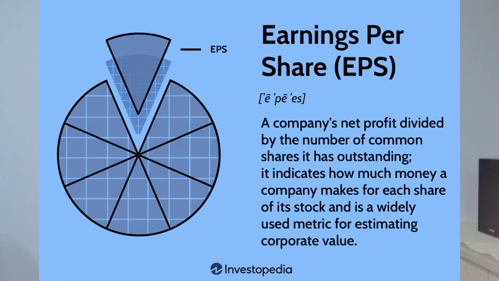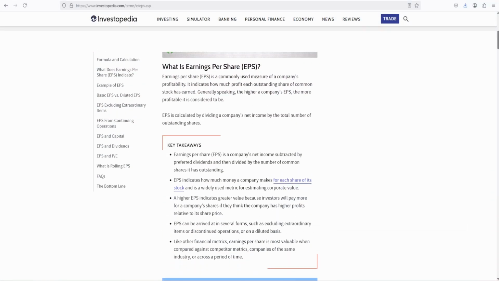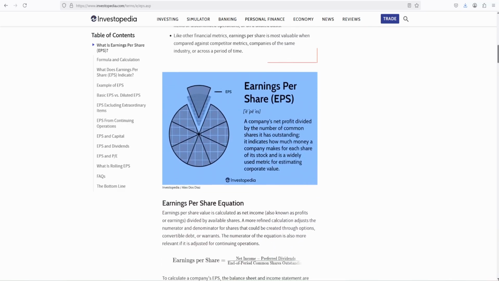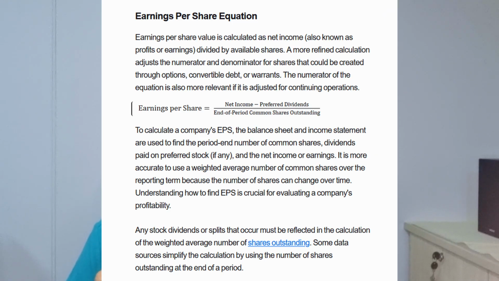Earning per share is the result posted by the index or the companies quarterly. So say for example, every company is reporting their quarterly result. They are showing how much profit they have made, and that profit is divided by the number of shares which the company has declared, and they get earning per share. And the price divided by earning per share gives you the price to earning ratio.